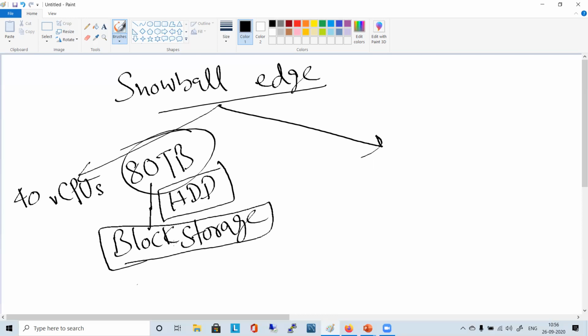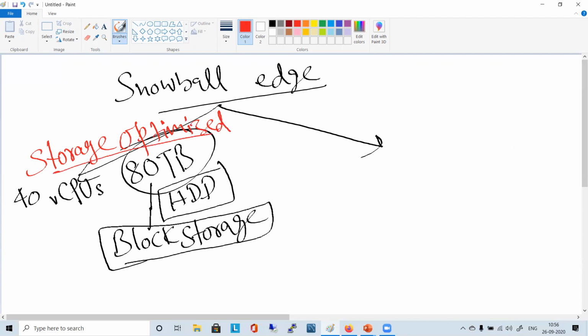So it will be directly accessed. The hardware blocks will be directly accessed, so there is nothing in between. So it will be very fast, very high performance. Okay. Now there is another brother of it, which we can name storage optimized. So I can say it is a storage optimized option.